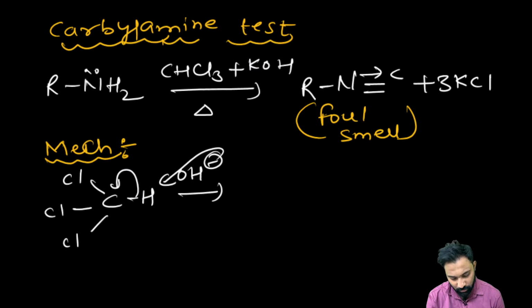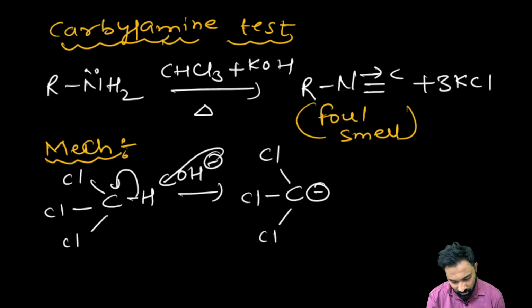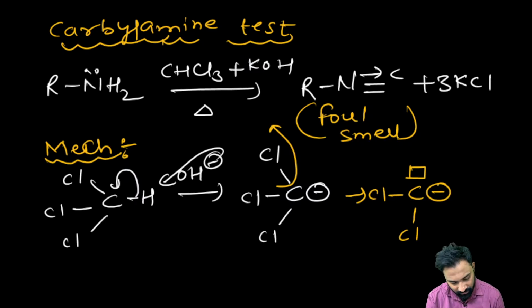Now this bond pair of electrons will be shifted towards the carbon, right? Now the carbon is having the negative charge. Chlorine, being a good leaving group, will take the bond pair of electrons. When the chlorine has taken that bond pair, we are having the vacant orbital and this negative charge, and this negative charge will be delocalized into this vacant orbital and converted into the